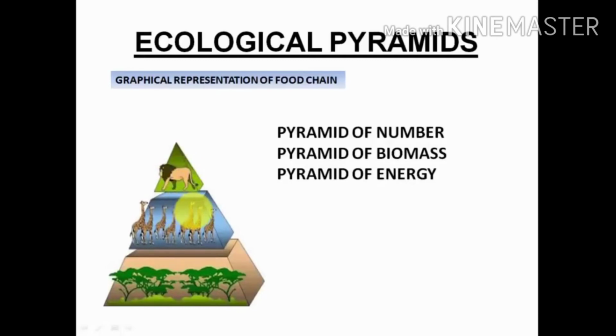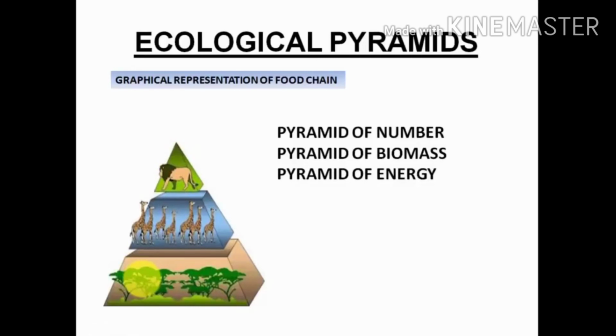What do we see here? The number of organisms at this level will definitely be lesser than the number of giraffe. That is, the highest will be the number of trees, then the giraffes, and then the lion. So the number of organisms at every level is reducing. That is why this pyramid is an upright pyramid.